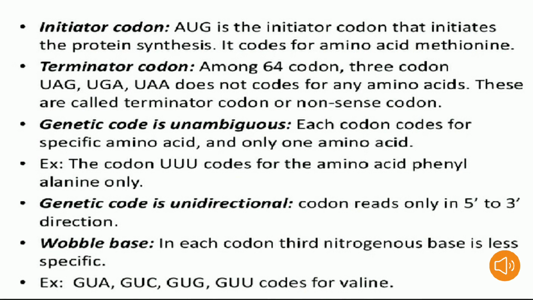In each codon, the third nitrogenous base is less specific. Examples: GUA, GUC, GUG, GUU. These codons code for valine.